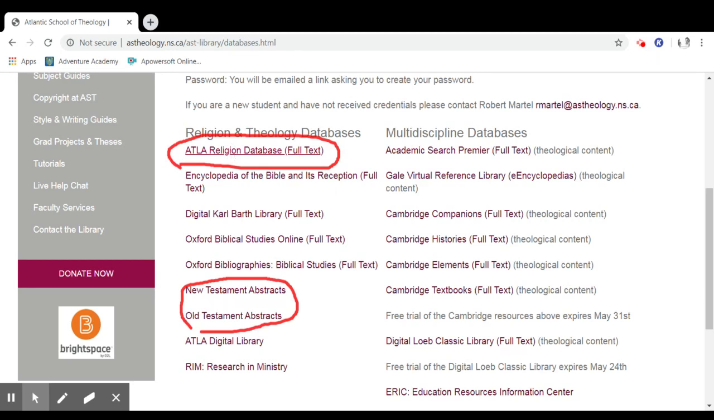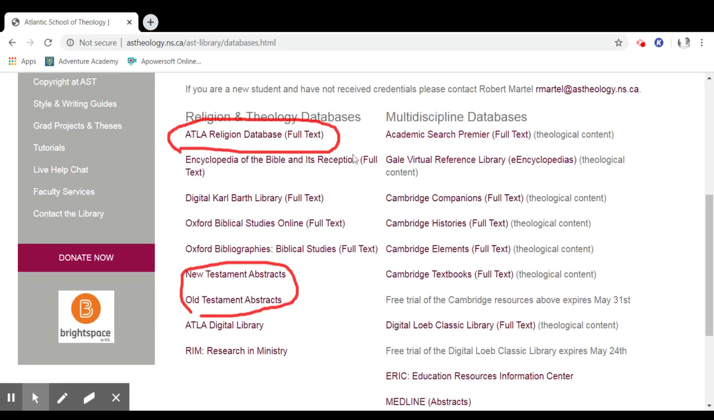So, for instance, this database includes bibliographic citations, abstracts, full-text PDFs in the following subject areas: Bible, archaeology, church history, mission and ecumenism, pastoral ministry, world religions, religious studies, theology, philosophy, ethics. If you hover over the abstract databases, this is the description. Includes abstracts of articles, reviews, and book summaries in the following subject areas: New Testament, general, gospel, Acts, epistles to Revelation, biblical theology, and the world of the New Testament. So hovering over the database will give you a sense of the content.